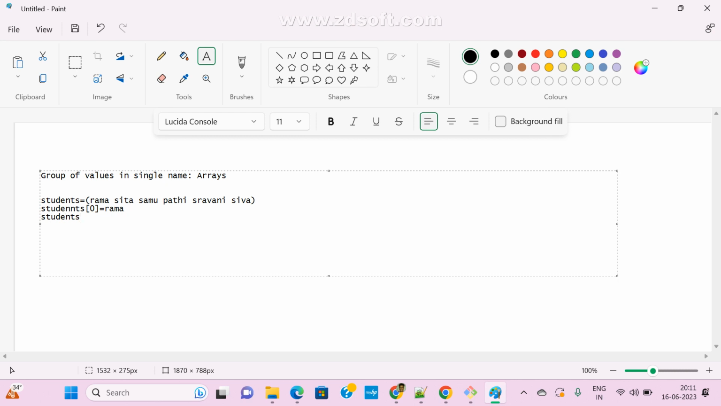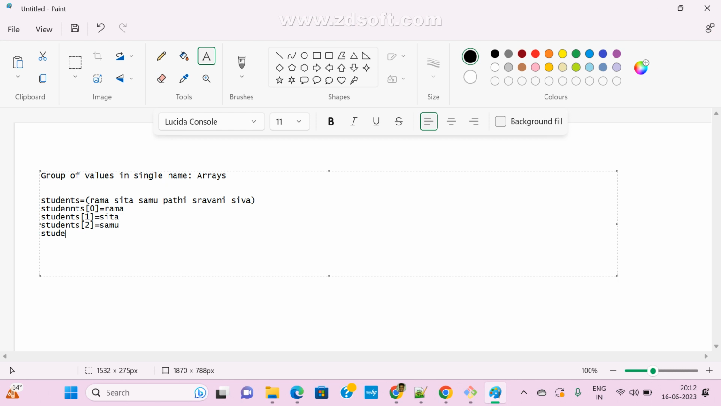Students, right? Variable name. Now I given 1, so index 1 means here Sita. Okay. Students. Here I given 2. So in this index, what is the name? What is the value available?